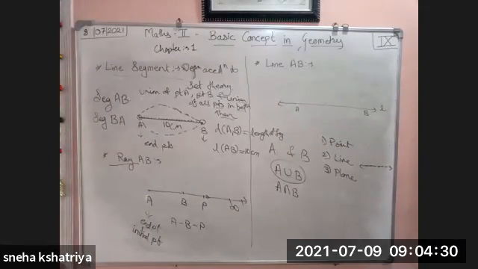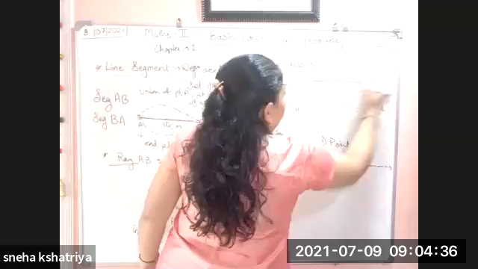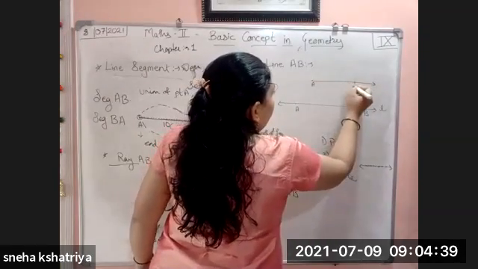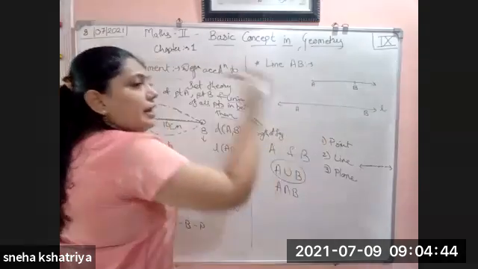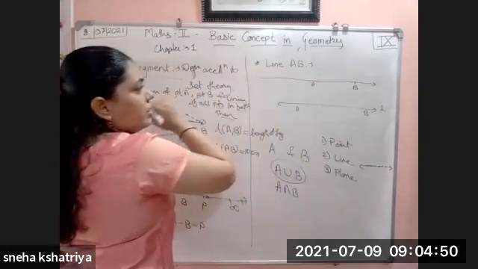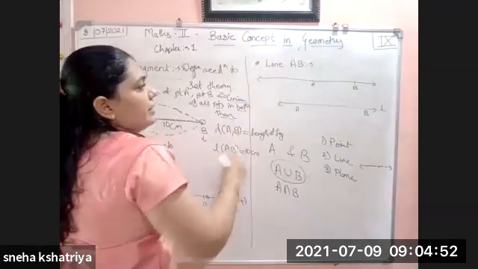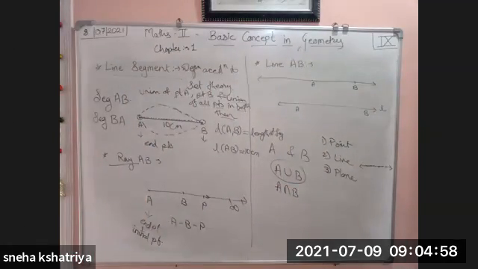But what is the definition now? It is ray AB. Here ray AB is there. The collection of all the points between A and B on ray AB, and its opposite ray. That means if we go away from here in the opposite direction, the collection of all these points is your line AB. And wherever a line is considered, you have to remember that it is a straight line. Always it is a straight line.